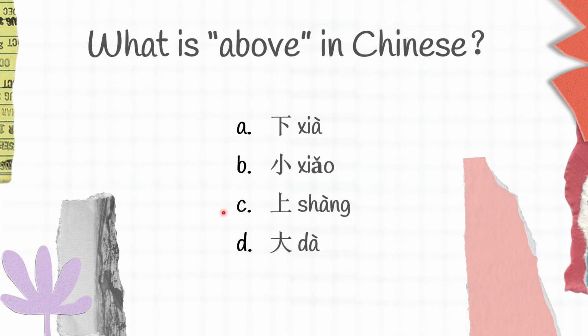So I want you guys to think first. 下 is below, 小 is small, 上 is above, and 大 is big. So the correct answer for this question is C, 上.